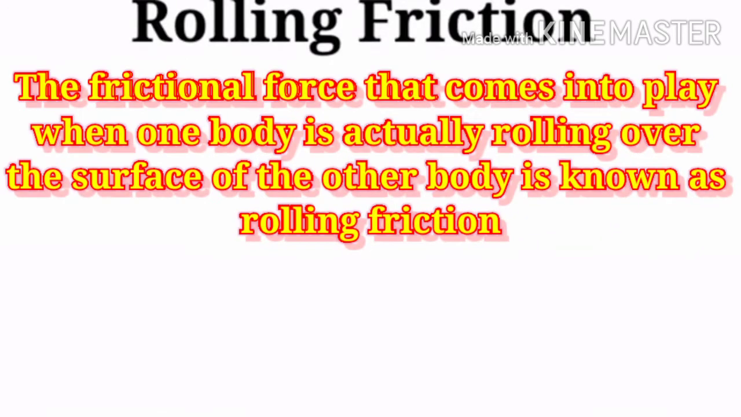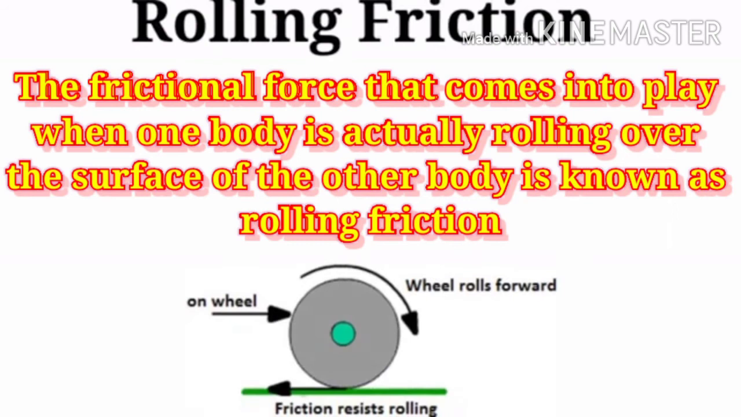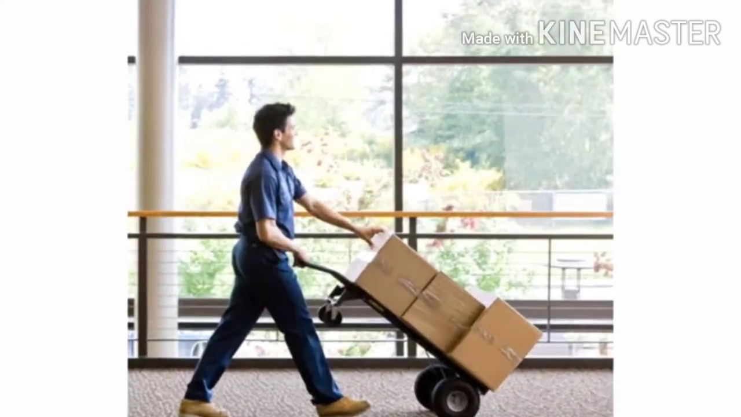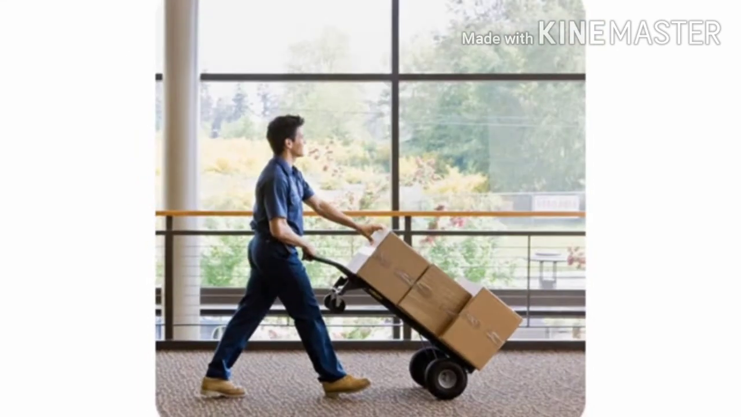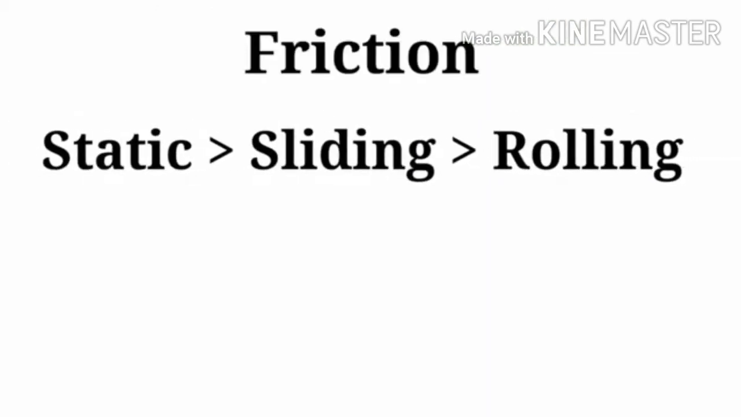Rolling friction. The frictional force that comes into play when one body is actually rolling over the surface of the other body is known as rolling friction. Example: it is easy to move a suitcase with wheels than one without wheels. It is easy to move a heavy box when it is fitted with wheels. Rolling reduces friction.